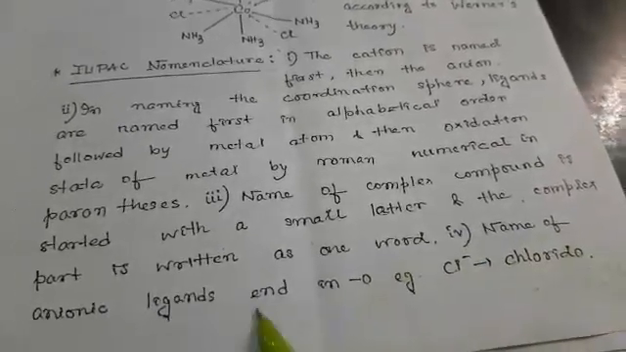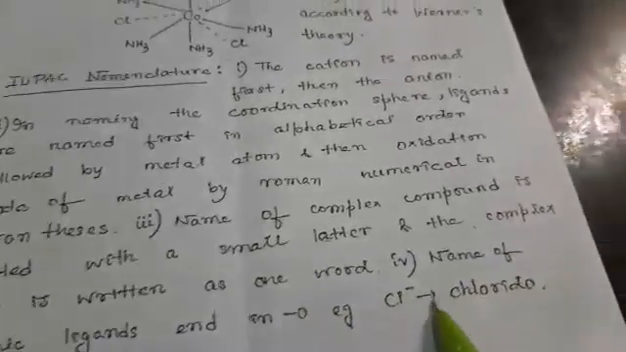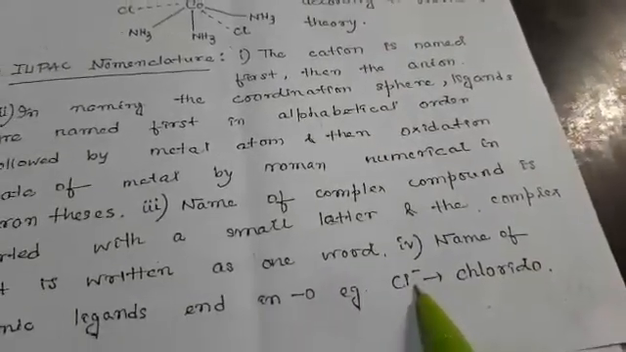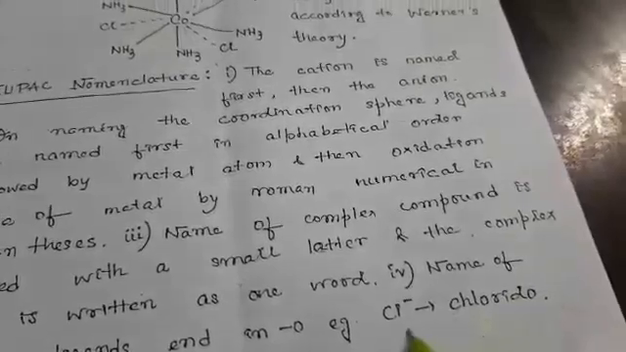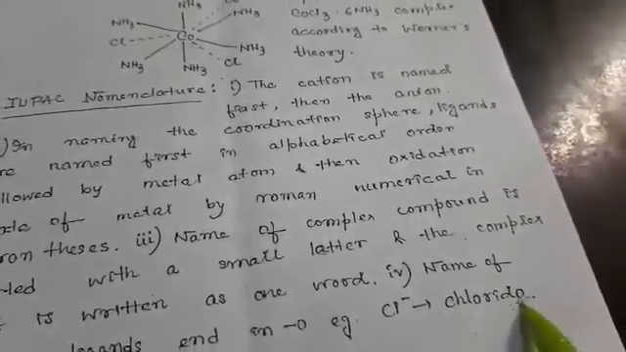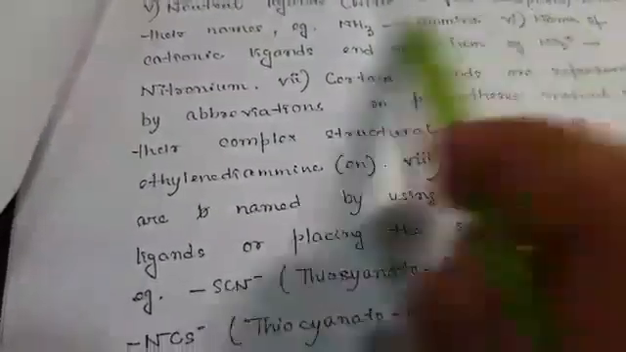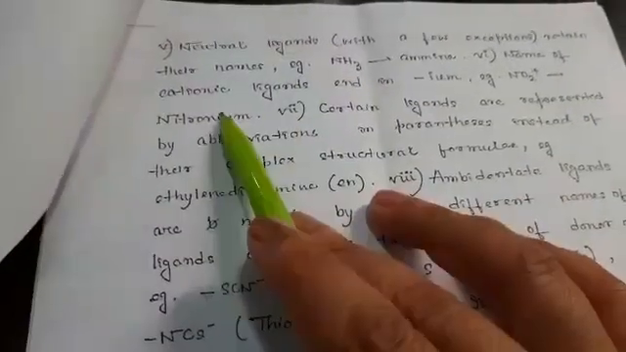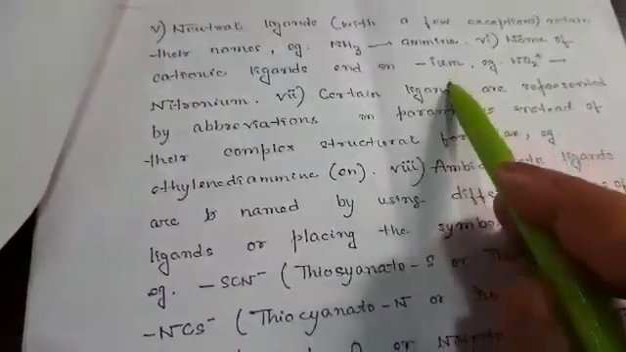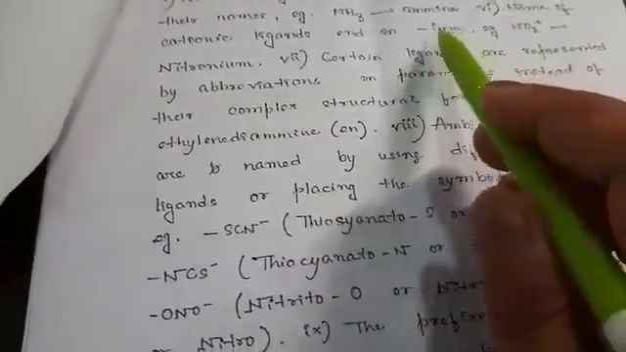The names of anionic ligands end in 'o'. For example, Cl negative is an anionic ligand, and it is written as chlorido, otherwise chloride; the 'o' is written at the end. Other rules: neutral ligands, with a few exceptions, retain their names, like NH3, ammonia. The names of cationic ligands end in 'ium', like NO2 positive, which is nitronium.